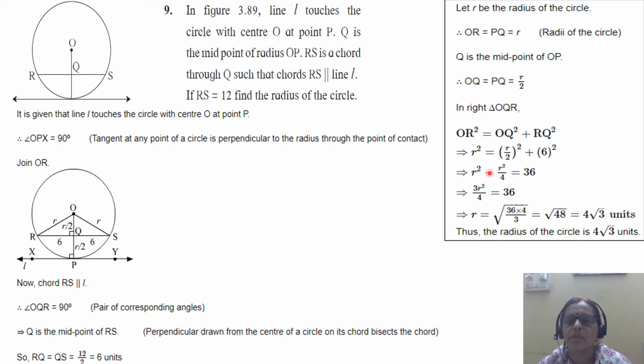So R square minus R square by 4 is equal to 36. Simplify this. R square minus R square by 4, so your LCM is 4. 4R square minus R square is 3R square by 4, equal to 36. R is equal to 4 root 3. So the radius of the circle is 4 root 3.